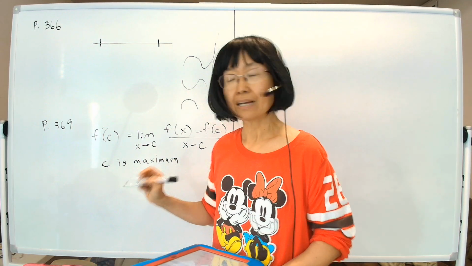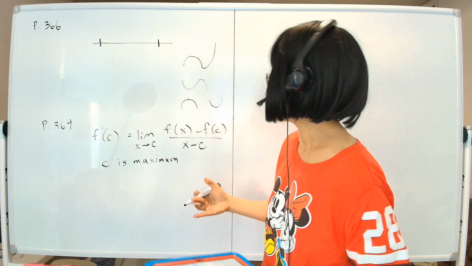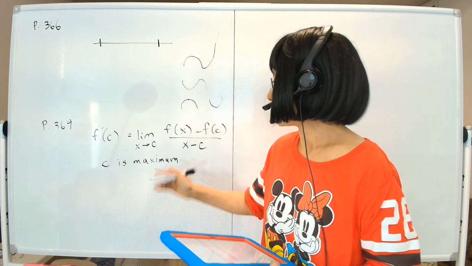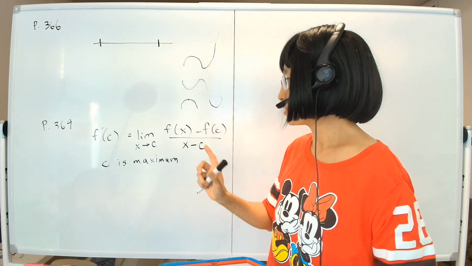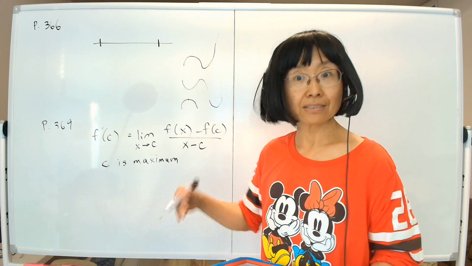A local one, which means locally in that delta neighborhood. Remember our cute little delta neighborhood? In the little delta neighborhood, everything in there, f of c is biggest.